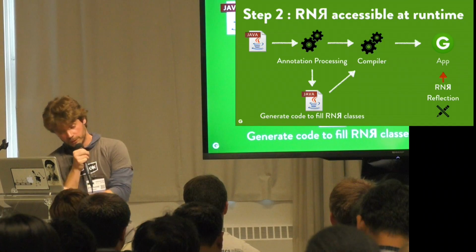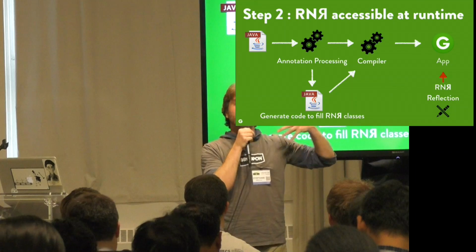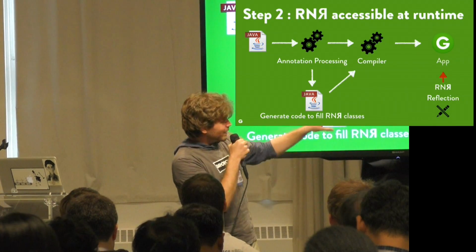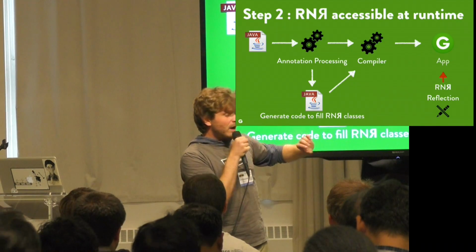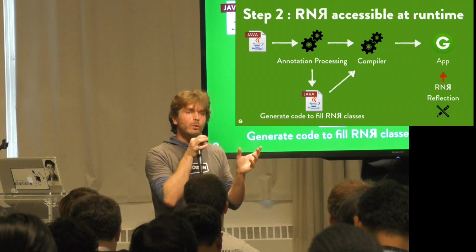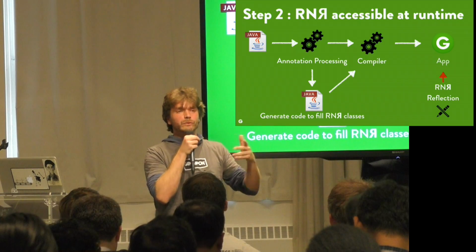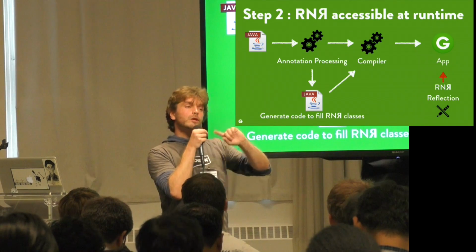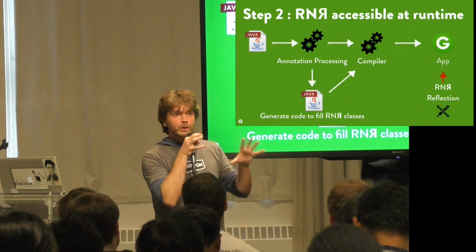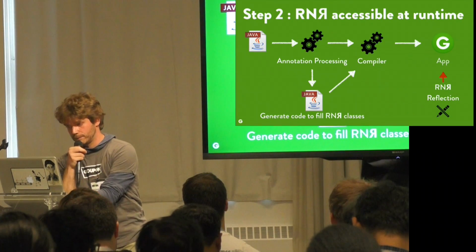Oh yeah, there is one thing. If you do that, during runtime you will be able to get access to the RNR reflection, but those reflection classes are going to provide you a read-only view of the application. It means that you will be able to get the classes, the fields, and the members, like methods and constructors, everything, but you will not be able to invoke methods. You will not be able to access fields. You will just get the rough structure provided by the API of reflection.